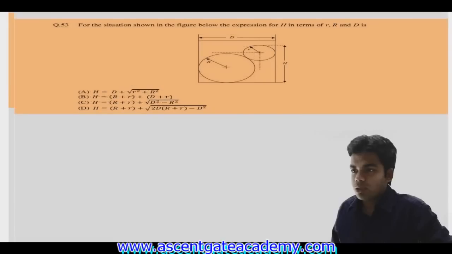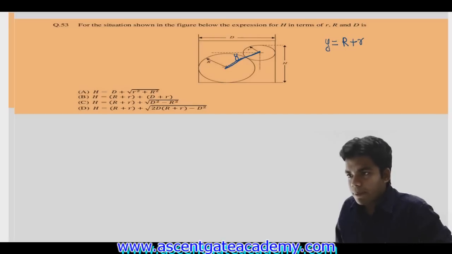So the very first thing, join the centers of these two circles and name the line y. Getting this? And what will be the value of y? This value of y will be equal to capital R plus small r, the sum of the radii of the two circles. Second thing, just drop a perpendicular and complete this right triangle. Name it as x, this is x and this is, suppose, z. We have to determine the value of H.